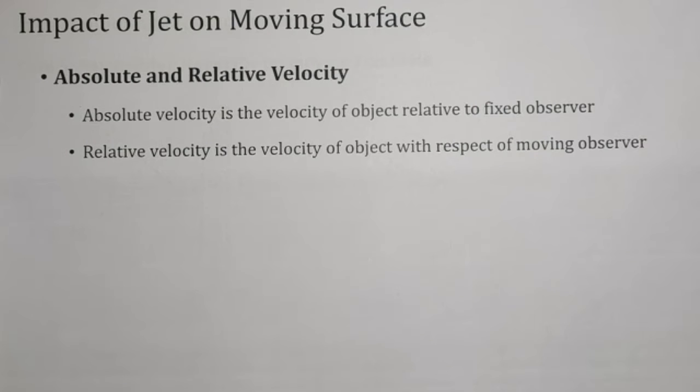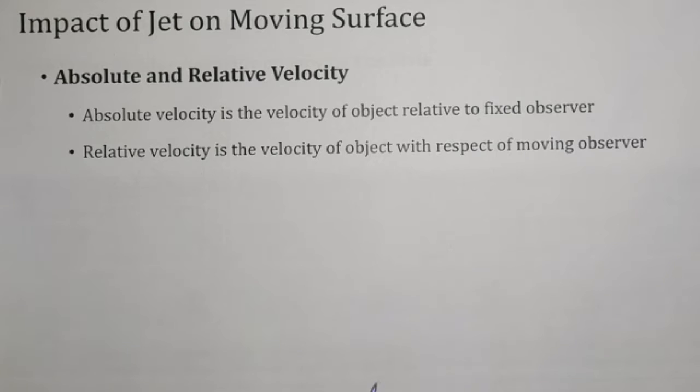But the observer sitting in the bus moving at 60 km per hour experiences that the car is moving at a slightly lower speed than 100 km per hour. The reason is the absolute and relative velocity.